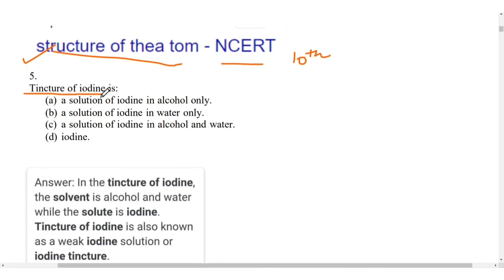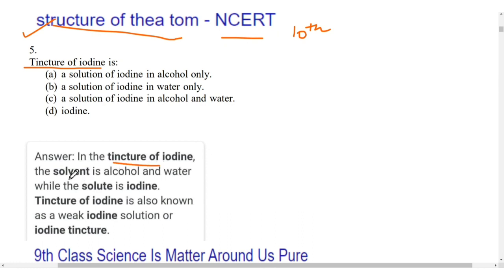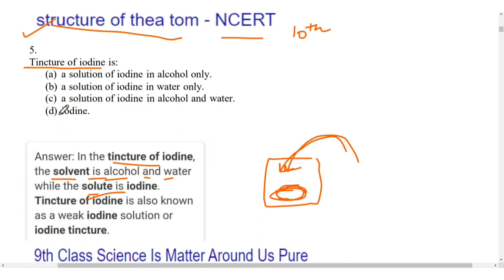The tincture of iodine: it is a solution, so what will be the solvent? Solvent is alcohol and water, while the solute is iodine. Like if there is a beaker, then there is some solution initially, then we add something to it. The solution which is present is called the solvent, and the thing which we add is called the solute. So it is a solution of iodine in alcohol and water.